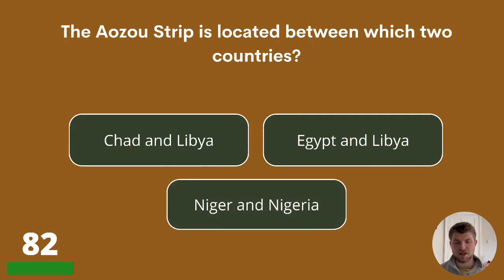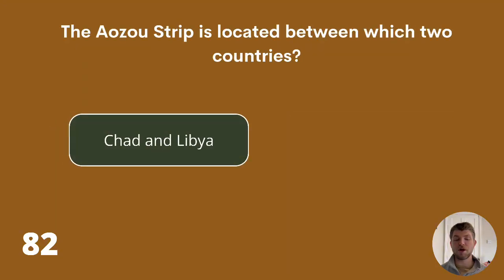82. The Aouzou Strip is located between which two countries? Chad and Libya, Egypt and Libya, or Niger and Nigeria? The Aouzou Strip is located between Chad and Libya.